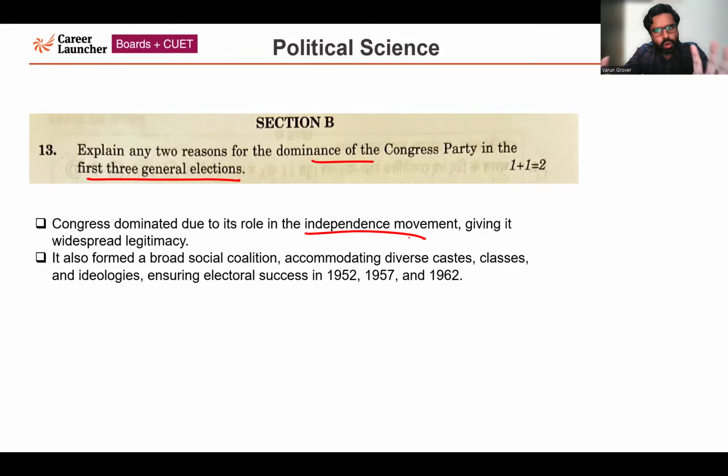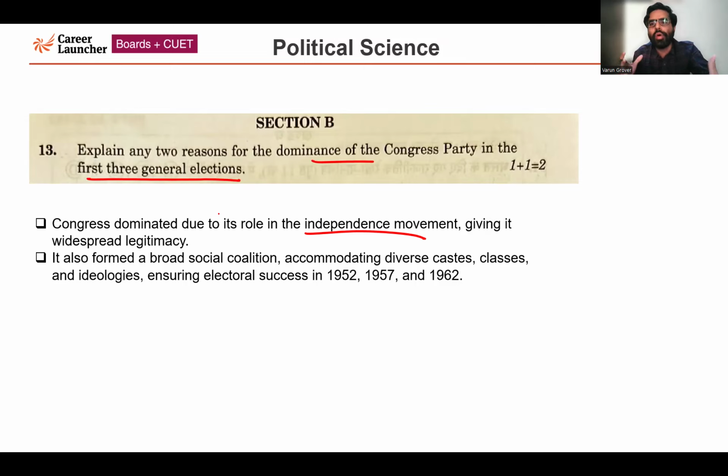In the independence movement, Congress played a very important role. It was the major political party. Because it played a very important role, its popularity remained even after independence. Next is the broad social coalition, because in the Congress party,